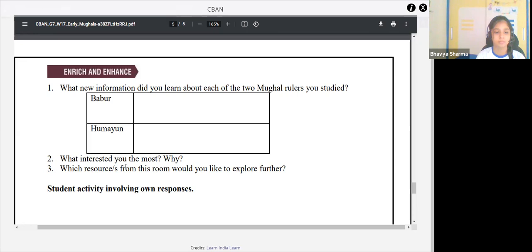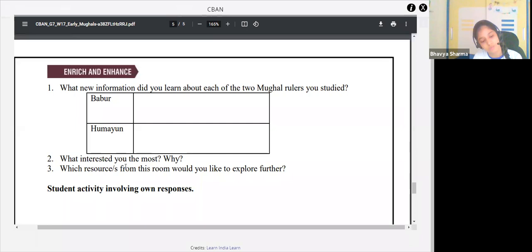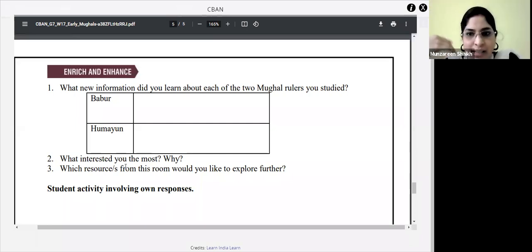Third question is, which resources from this room would you like to explore further? What do you think? Which particular topic do you want to have more information about? You want to know more in depth about that particular ruler or that particular incident? Just mention that. Which resource? Sher Khan Suri, yes. So you can mention that. It will differ from student to student.